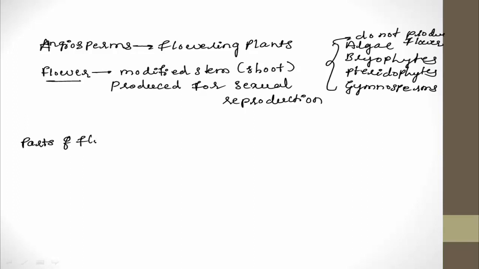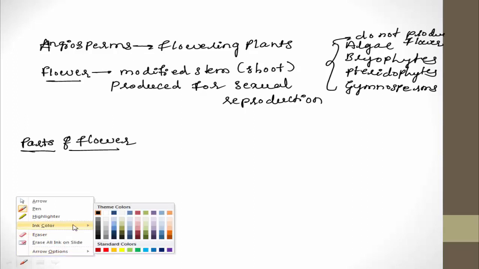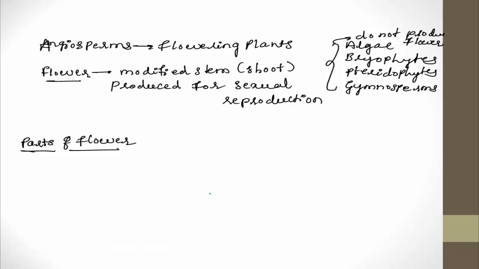Only then is it possible to know how the flower is helping in sexual reproduction. The flower consists of different parts, and the first part of the flower is called calyx.